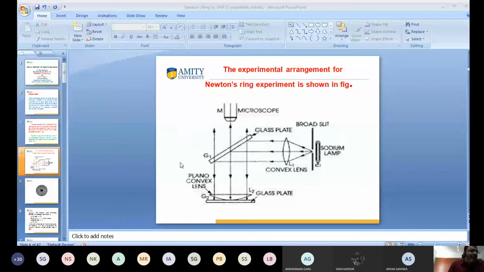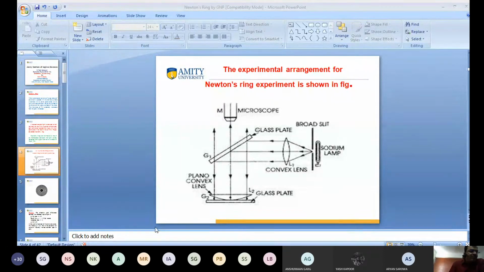Due to reflection, the interference pattern is observed by the microscope. Newton's ring formation takes place between the glass plate and the convex lens. So this is known as Newton's ring, and the formation of Newton's rings is observed by the microscope. We get alternate dark and bright fringes. Okay, clear? Again, I repeat it.